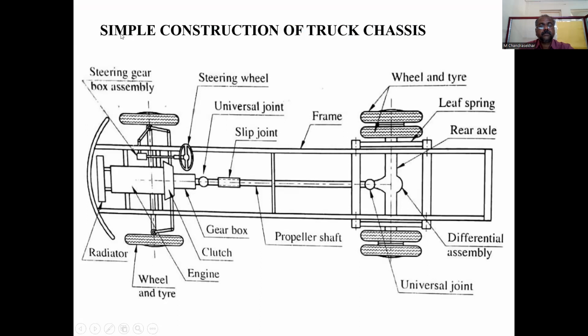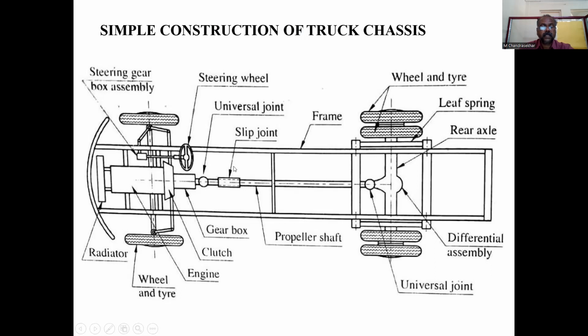This diagram shows the complete construction of the truck chassis. Here the main structure is called the frame. Over the frame, all the parts like the steering gearbox assembly, the engine, radiator, the front axle and wheels and tires, and the clutch system are provided, along with the gearbox and the steering wheel. This gearbox is connected to the rear axle differential with the help of the propeller shaft.